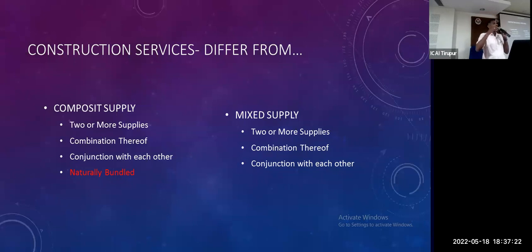Some areas are expressly provided as relating to goods, not services. For example, in a government contract where more than 75% is land work, that is purely exempted. Below 25% is goods, still considered a labor contract only. This exemption is given, so for all the input tax availability and the higher rate, we have a kind of land deduction right now. So that goods part will be eliminated. Almost all the contract related activities are covered under composite supply only, because they are naturally bundled.